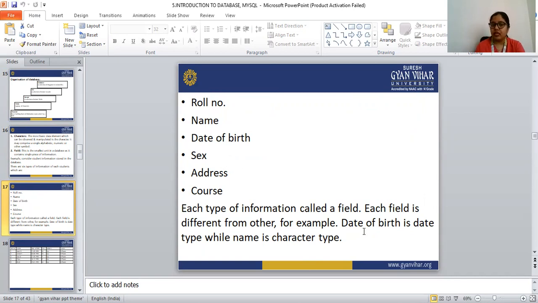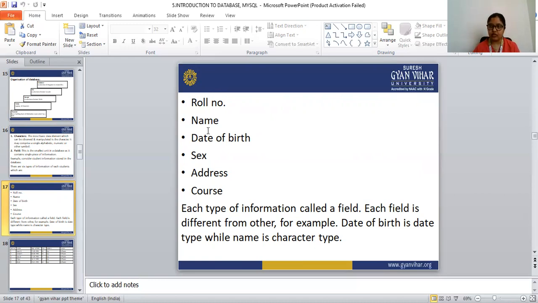For example, date of birth is date type. In the date of birth we can write only the birthday, only the date, in digits or numerics, while name is character type. In the name we can type the name of that student, so that is alphabetic.